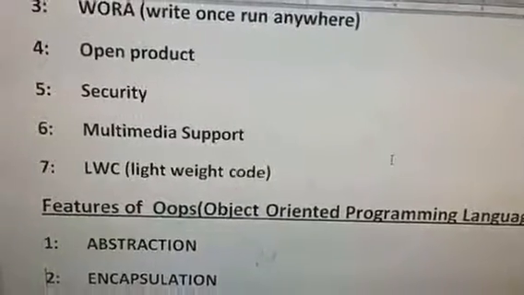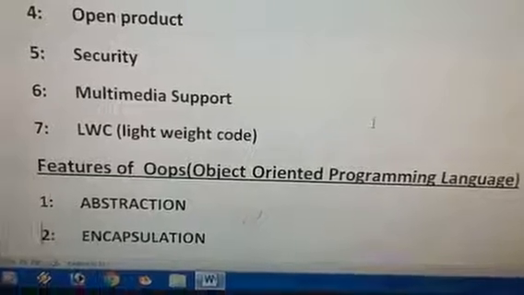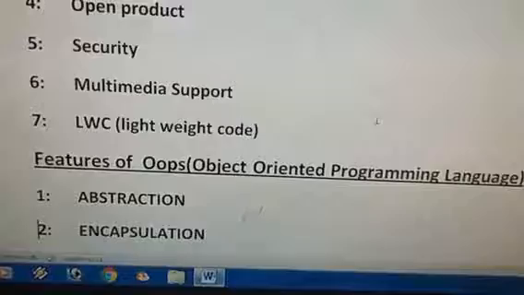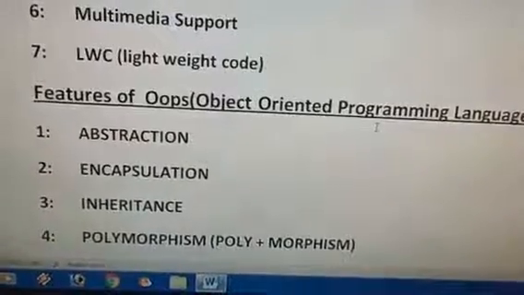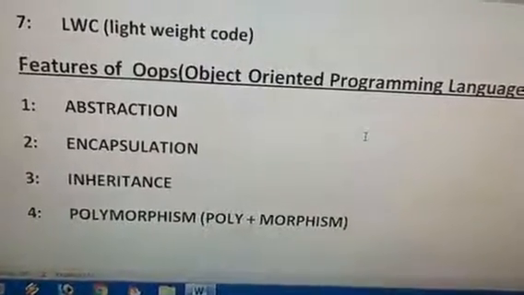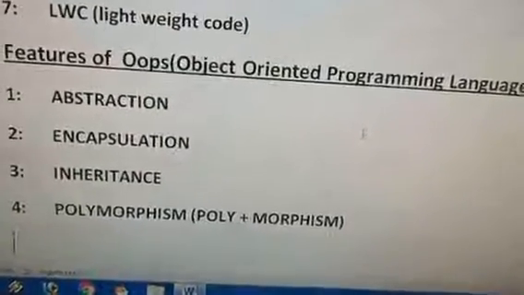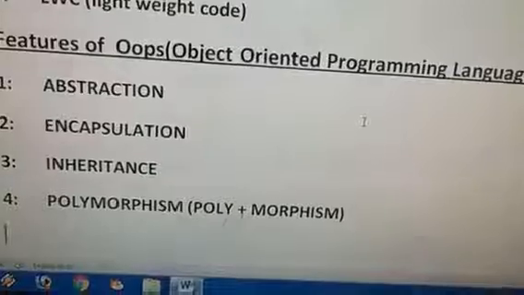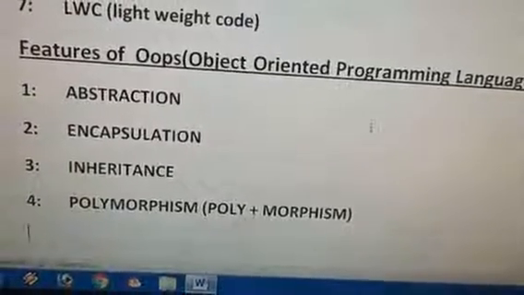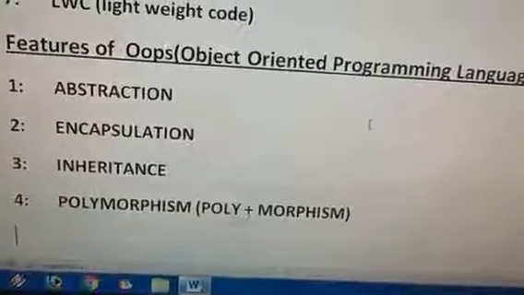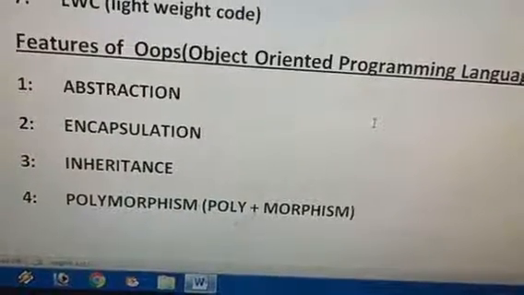So now the first feature of Java is object-oriented programming language. Now see, there are certain features under this OOPS. This OOPS concept is also categorized into four categories. The number one is abstraction, the second is encapsulation, then inheritance, and the last one is polymorphism.